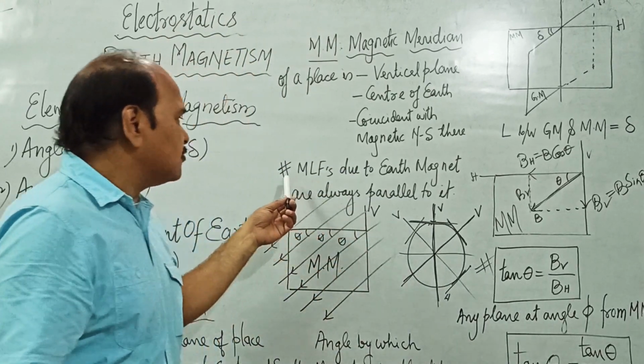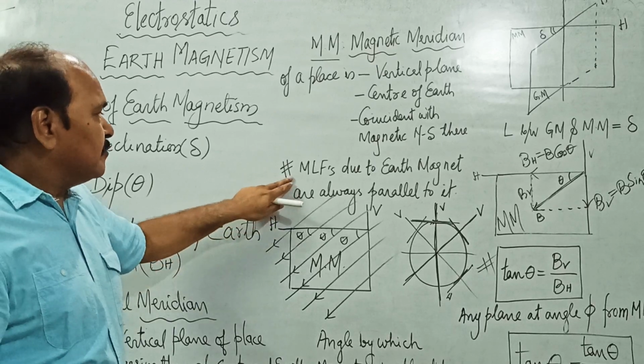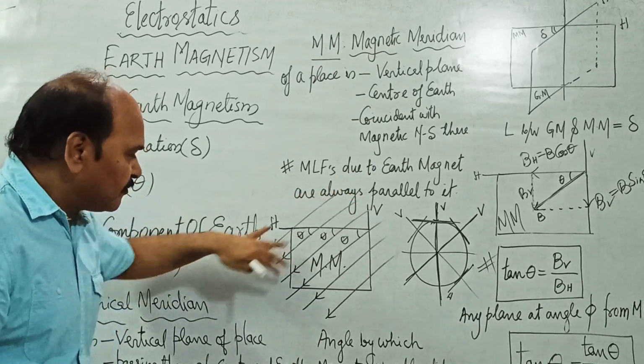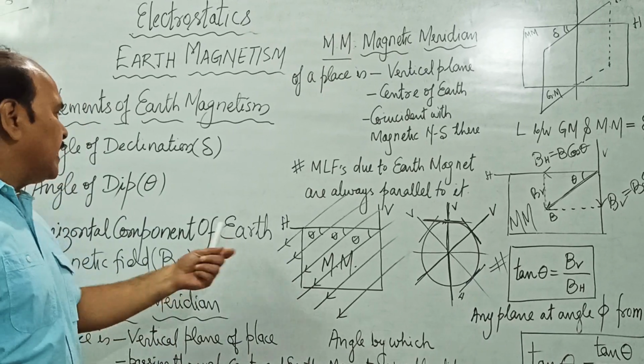Well, we have understood one very important property of the magnetic meridian, and that is magnetic lines of forces due to Earth magnet are always parallel to it. So what is angle of dip?